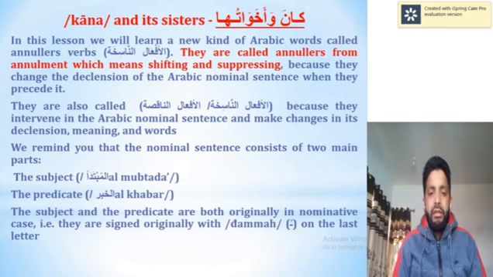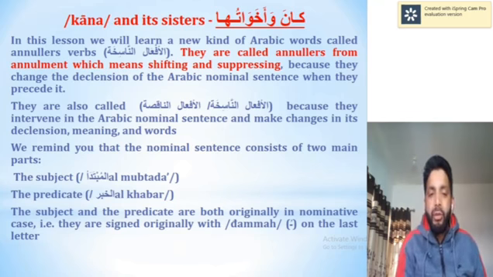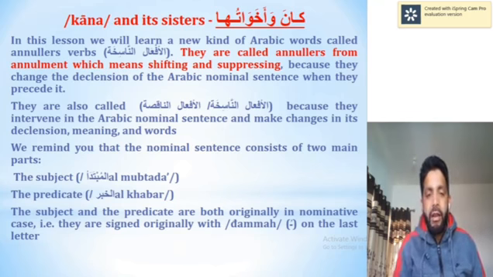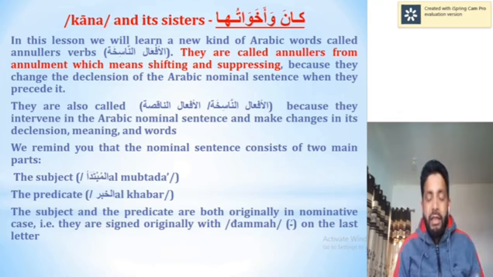We again remind you that a nominal sentence consists of two main parts. One is the mubtada, a noun by which a nominal sentence starts, which comes in the beginning of the sentence. The other is the predicate, khabar, some information related to the mubtada. Both subject and predicate are always in the nominative case.